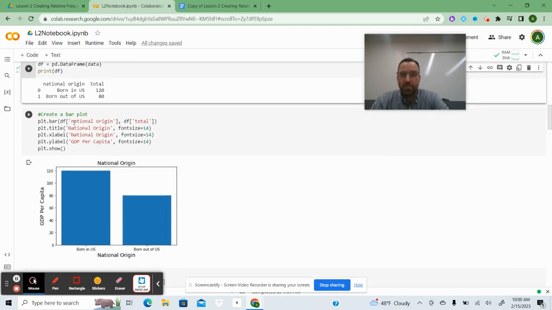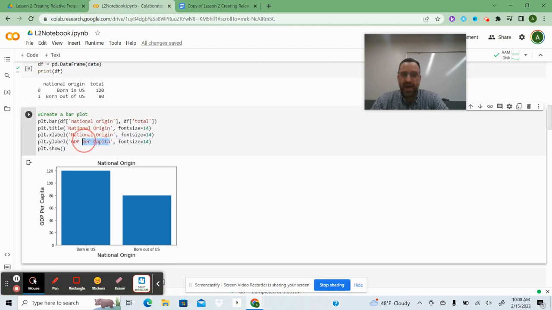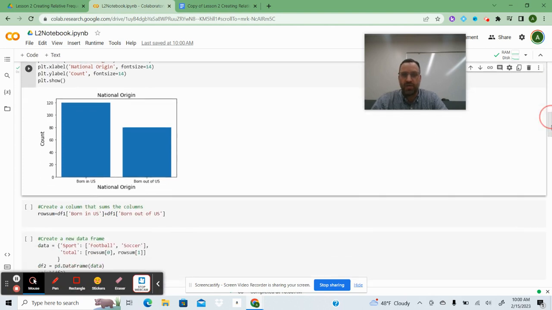So I'm going to plot a bar of the national origin, and then my total number. The title is going to be national origin. X label is national origin. Y label says GDP per capita. That's obviously incorrect. I'm just going to put count. It's the number of people. And then I put show, and then it does that.